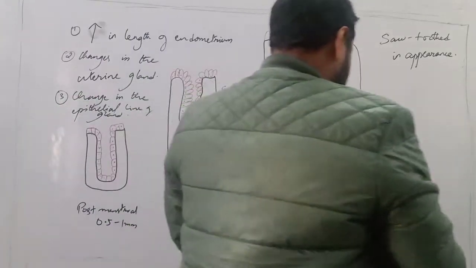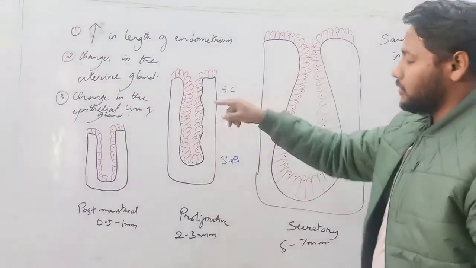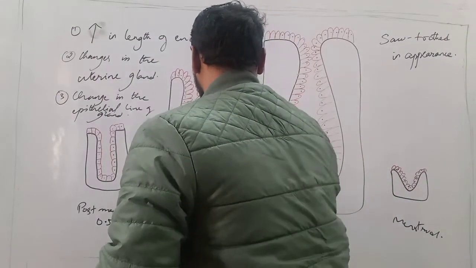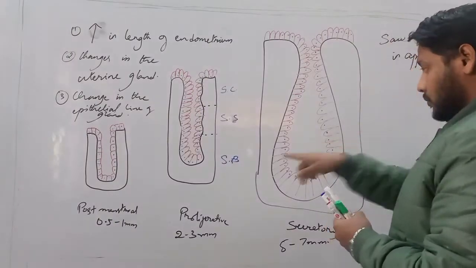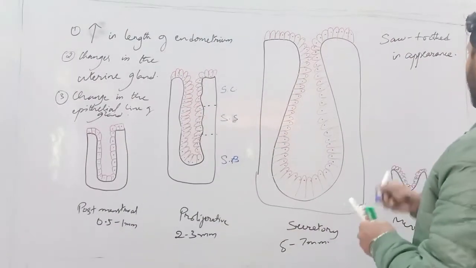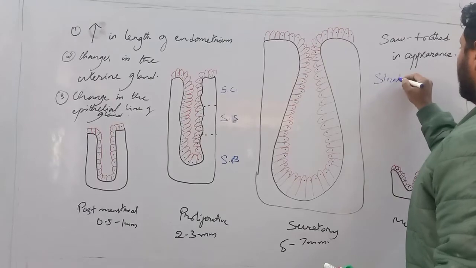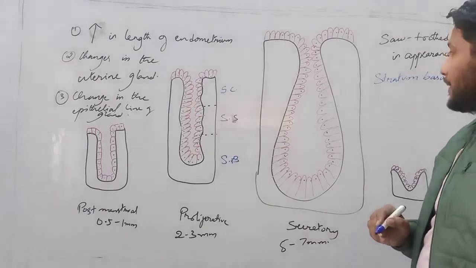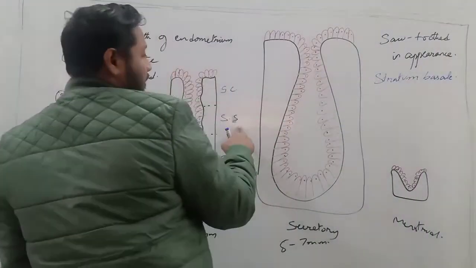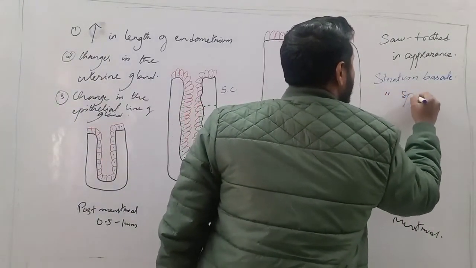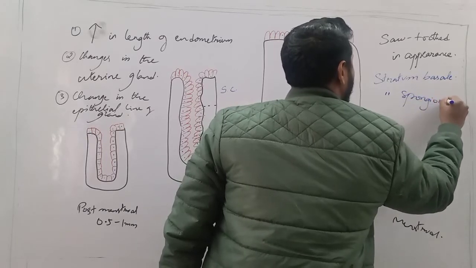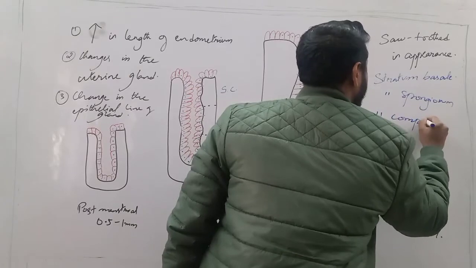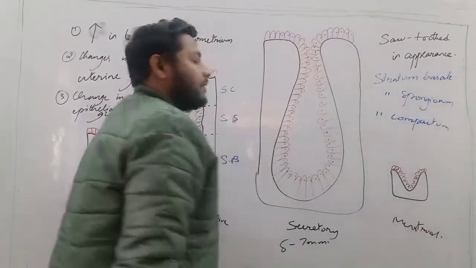Okay, so here we can see that the endometrium is divided into three parts, or it is differentiated into three layers. The first one, which is towards the base, is known as the stratum basal. The second one in the middle is known as the stratum spongiosum. And lastly, we have the stratum compactum.